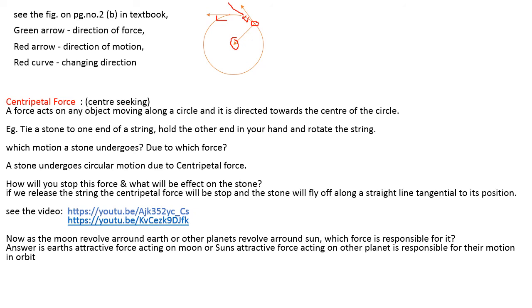But does the moon fall on the earth? No, it continues in its circular path. Then why does it continue in a circular path? Because of the centripetal force. The earth's attractive force and the centripetal force are acting together, and because of that the moon revolves around the earth, or the planets revolve around the sun. To get a clear idea, you can again see this YouTube video. Just click on this video and get a clear idea of how the moon revolves around the earth or the planets revolve around the sun.